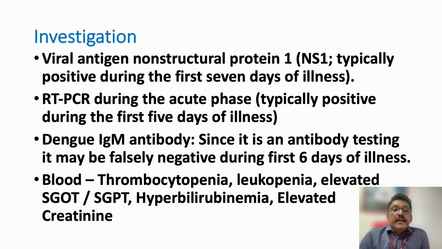Dengue IgM is an antibody. Production of antibody for any disease takes time. That's why all these antibody tests will be positive only in the second week of the disease. In dengue fever, IgM antibody production will be only after the acute illness. So getting a positive test after 5 to 7 days is not at all clinically helpful.